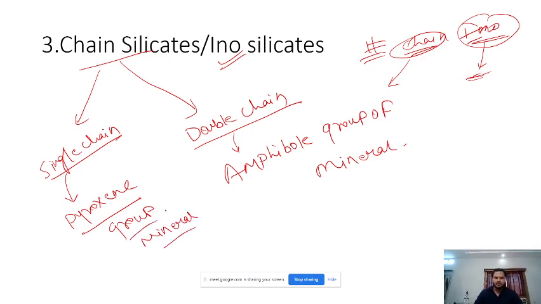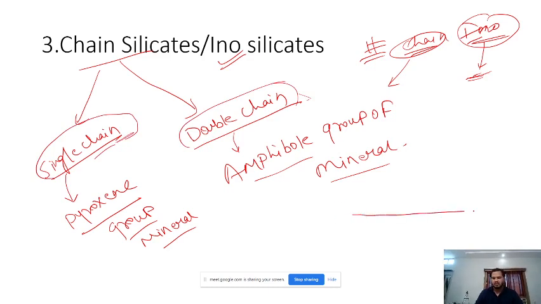I am pretty sure you all can draw the silicate structure of single chain and double chain. So just draw it in your copy, how you will draw single chain structure and how you will draw double chain structure. At least draw single chain. We practiced it yesterday. Draw it in your copy right now. Like we said, you can have the 6 dots.